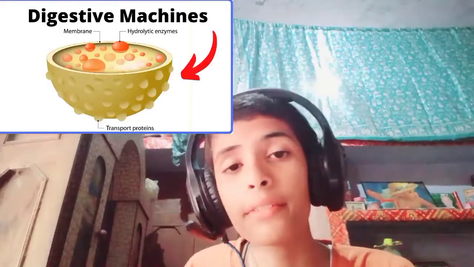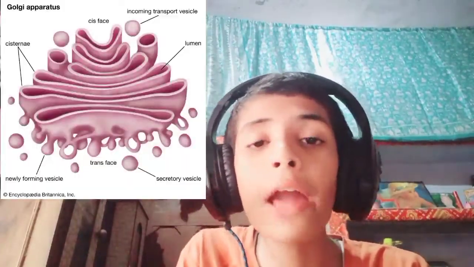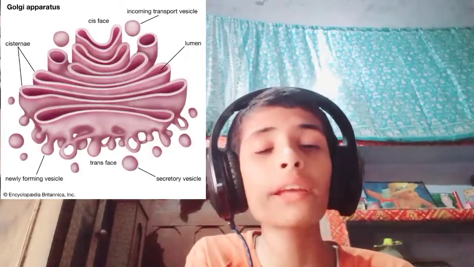Then the Golgi apparatus, or Golgi body. It was discovered by Camillo Golgi. Its main function is to take protein molecules from the endoplasmic reticulum, then store, modify, pack and dispatch them to where they are needed. First is storage of materials, second is that it modifies them, and third is that it packs and dispatches them in membrane-bound vesicles.